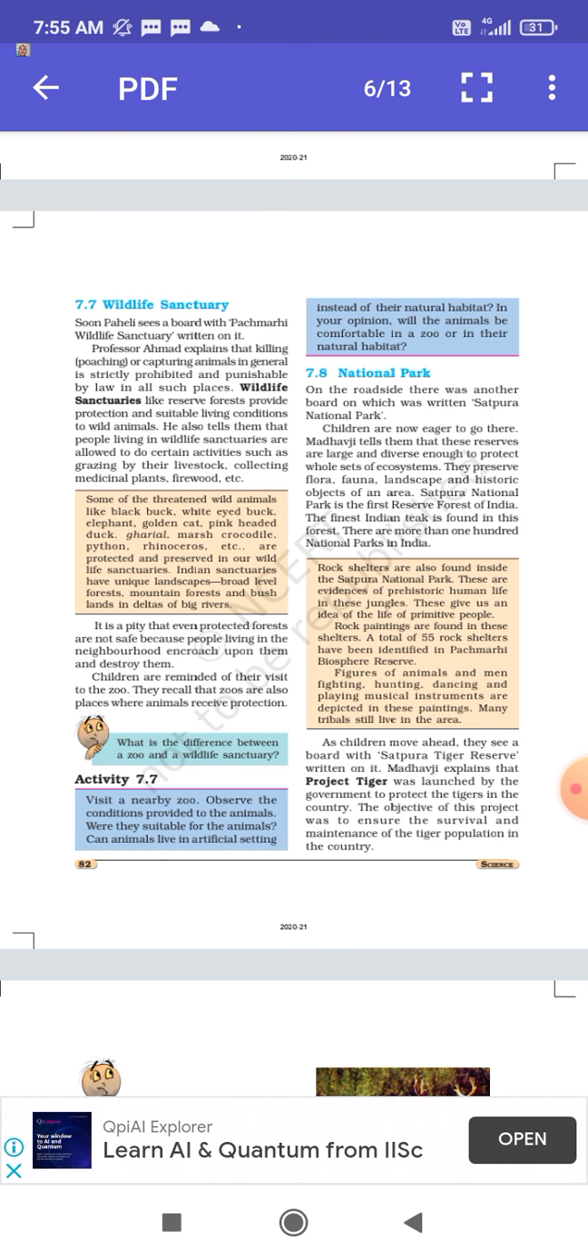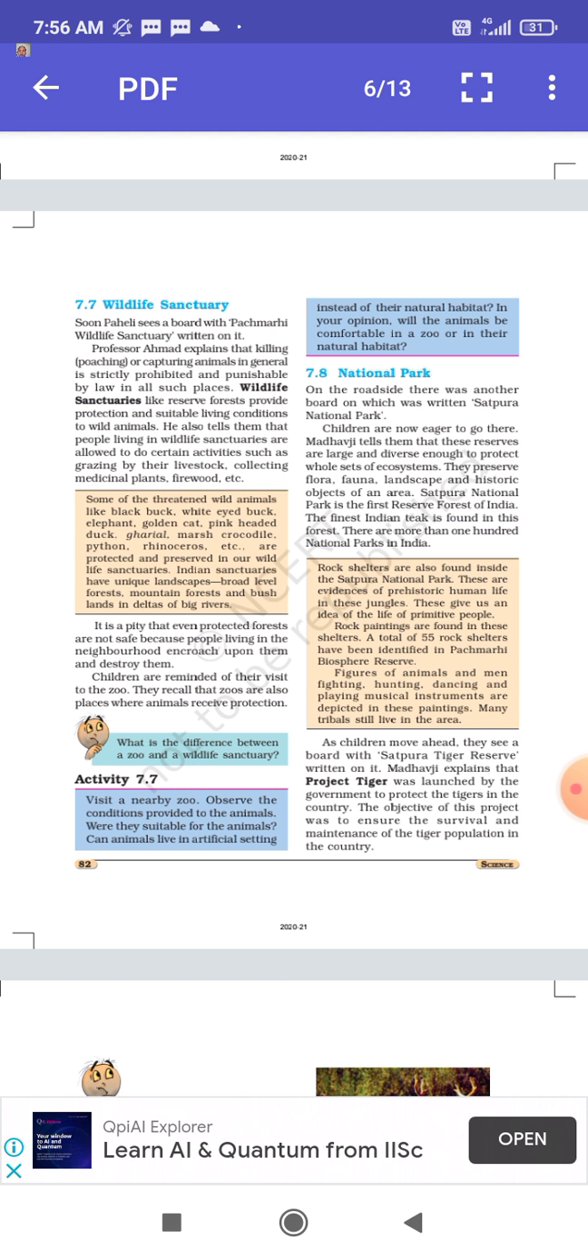Now, see students, what are wildlife sanctuaries? These are the forest reserves which basically provide protection, preservation, and suitable conditions to the wild animals or plants. Now, Professor Ahmed also tells that in these places, people can do certain activities like taking their livestock for grazing and collecting some important medicinal plants and firewood from that place.